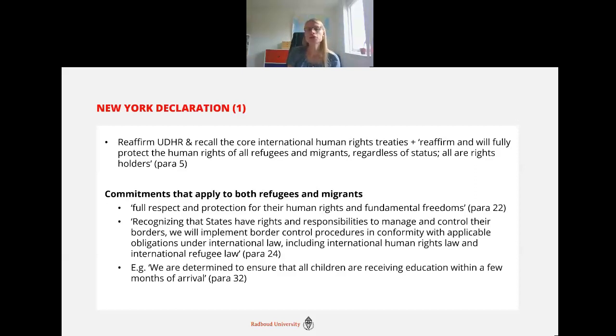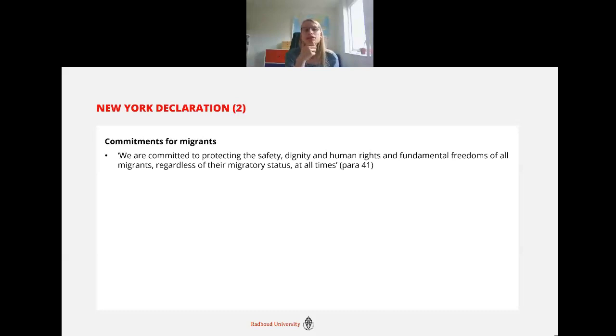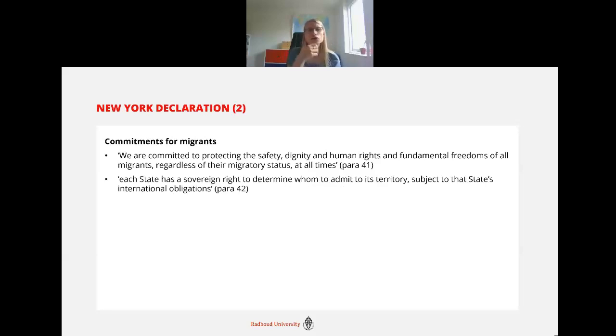And if we now look at the commitments that apply only to migrants according to the New York Declaration, again, we see that on the one hand, states are committed to protecting the safety, dignity, and human rights and fundamental freedoms of all migrants, regardless of their migratory status at all times. But also, each state has a sovereign right to determine whom to admit to its territory, subject to that state's international obligations. So here again, we see this tension between state sovereignty and universal human rights.